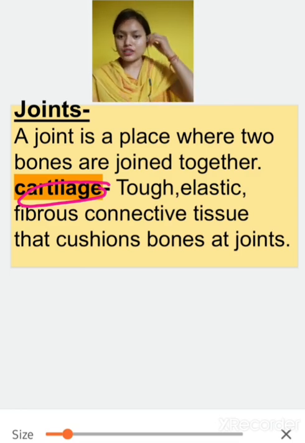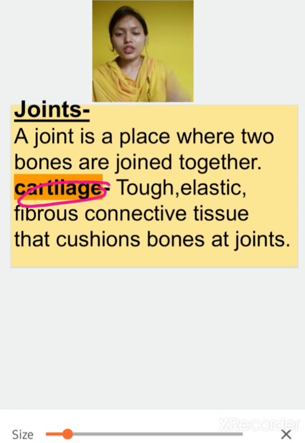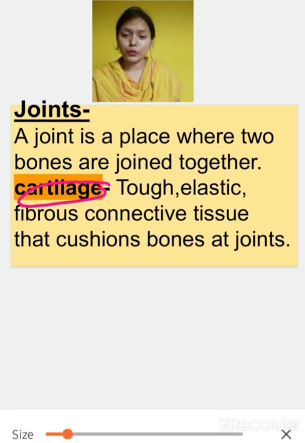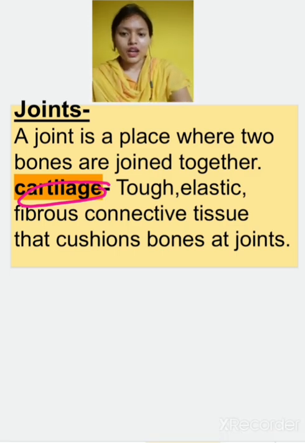Okay, so cartilage is also present in our upper ear. As you can touch it, we can easily flip it. Cartilage is present in our ears and between any two bones of our whole body. Now after this, we will see